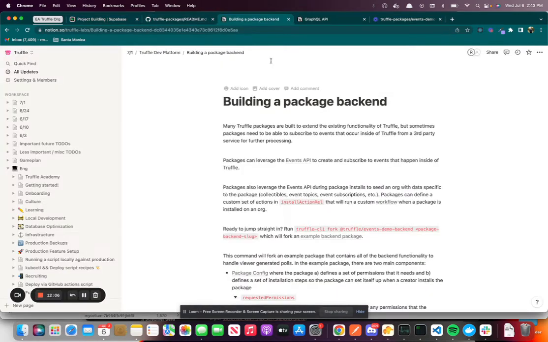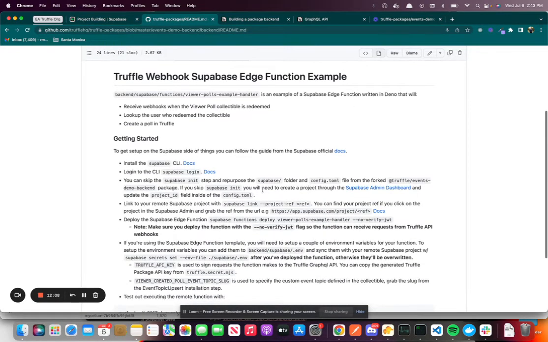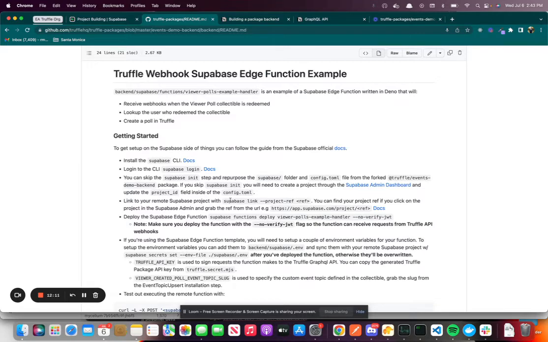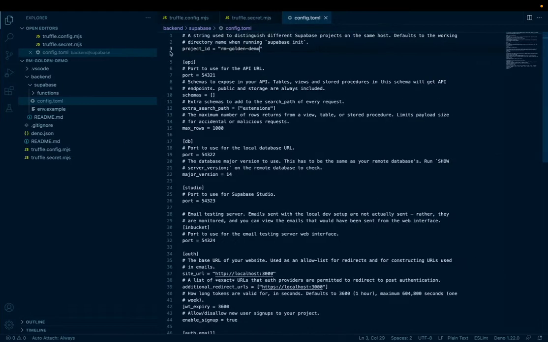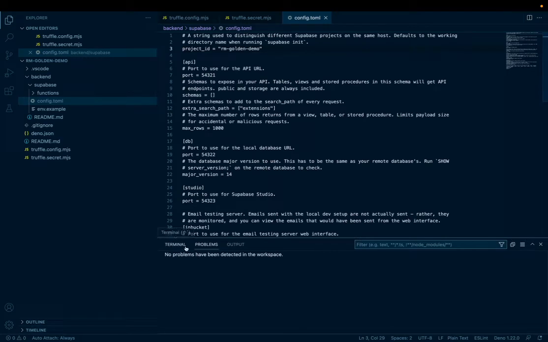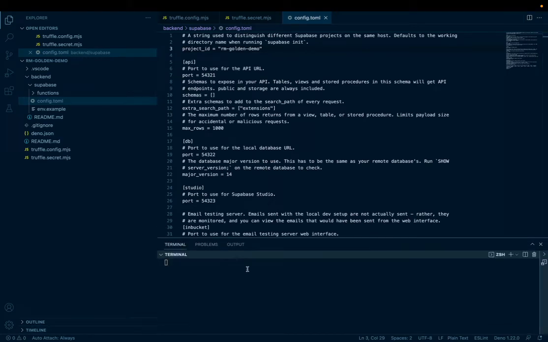What comes next? Okay, so we need to link the project. In order to link your local Supabase project with the remote, you need to grab the project ref, and you can grab that directly from the URL after /project. This is going to be this random hash here. If you go back to code, we'll open our terminal and run that supabase link command and paste in our new project ref. This is going to create that link between the local Supabase project and the remote.